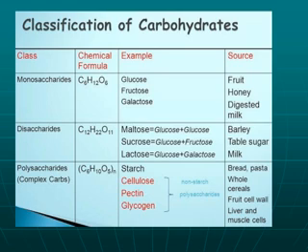Polysaccharides are also known as complex carbs. Their chemical formula is (C6H10O5)n, where n shows the number of units. The examples are starch, found in plants; cellulose, which makes the cell wall of plants; pectin; and glycogen, which is the storage form of glucose in animals. Found in bacteria and fungi also. The best known sources are bread, pasta, whole cereals, fruit cell walls, and liver and muscle cells, where they are found in the glycogen form.